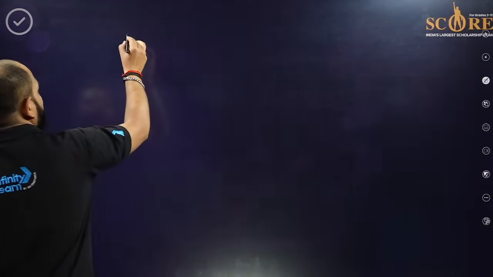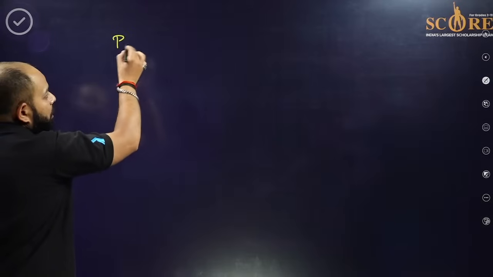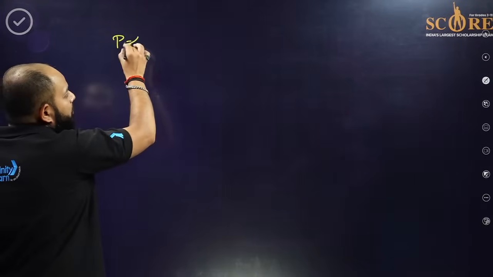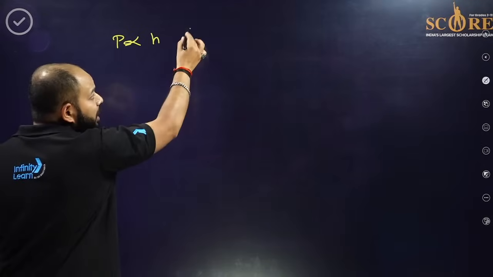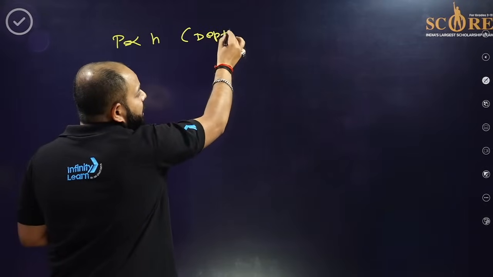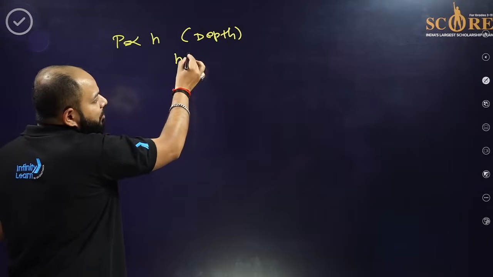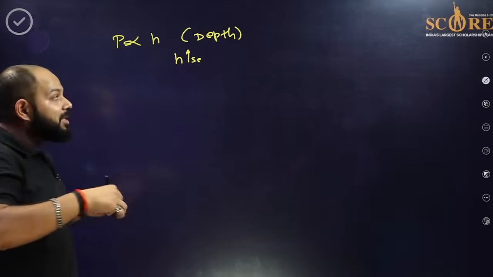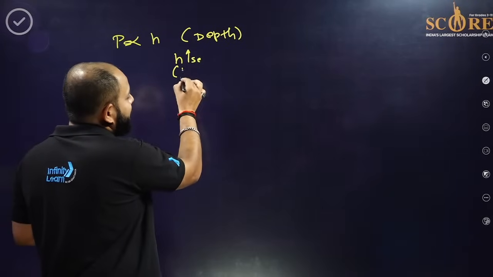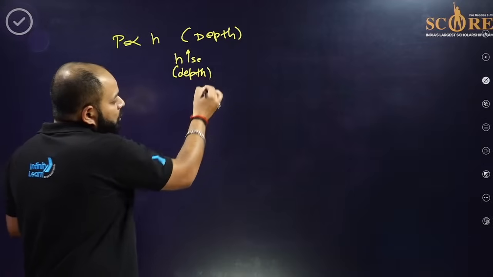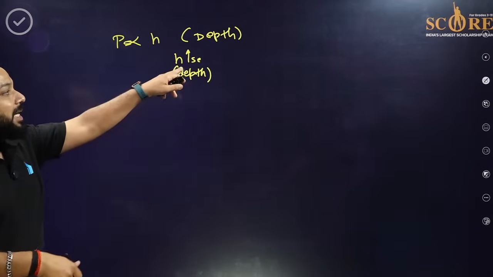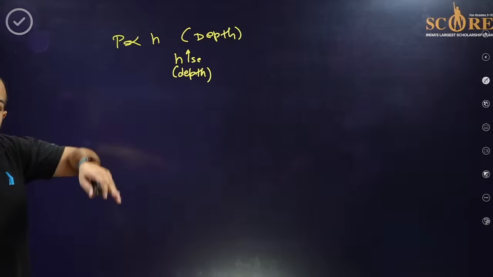This pressure which we are talking about is proportional to the h, that is the depth. Height increasing means the depth increasing. We are talking about the height, that is the depth. So the deeper you go, the pressure is also increasing. Why are we saying the height increasing, not the altitude?